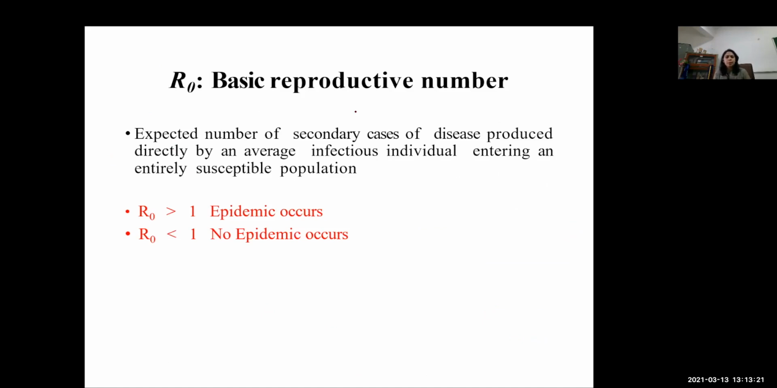So this is the basic reproduction number. It is the expected number of secondary cases of disease produced directly by an average infectious individual entering an entirely susceptible population. So when R naught is greater than 1, then an epidemic occurs, and when R naught is less than 1, no epidemic occurs. That is, the particular disease will be dying out. So this is the indication of when the disease is going to end.